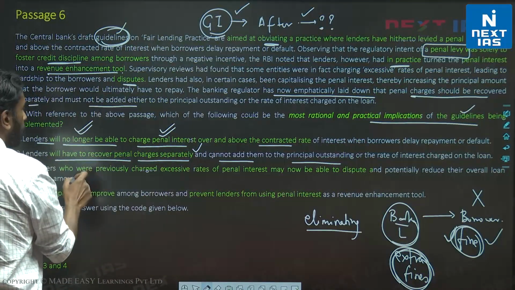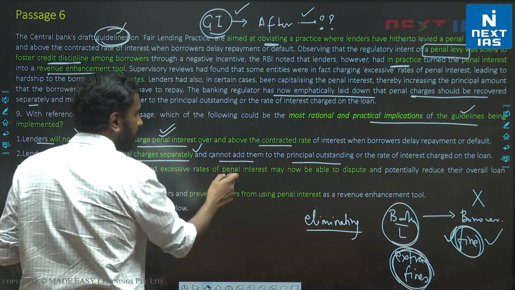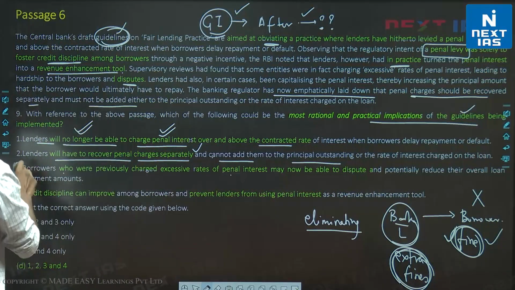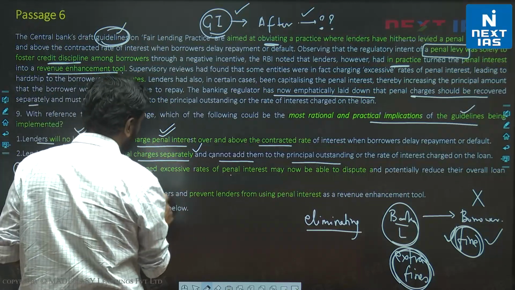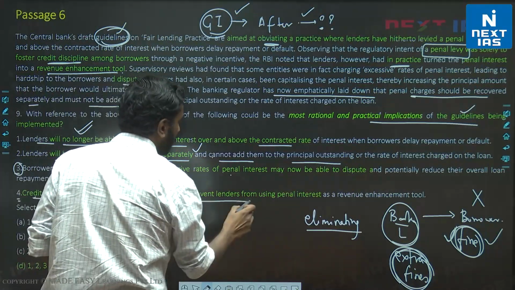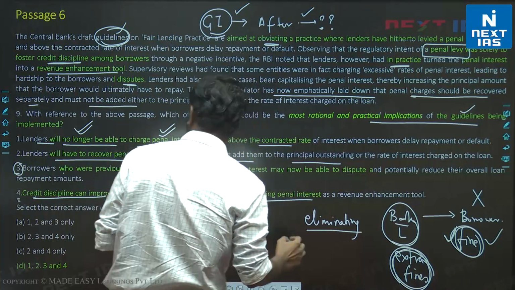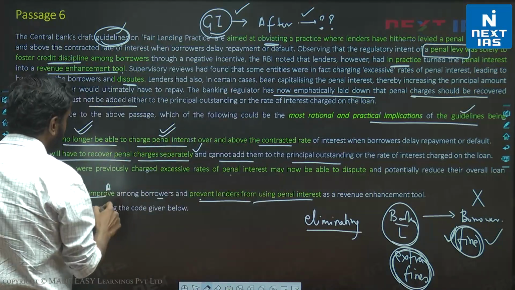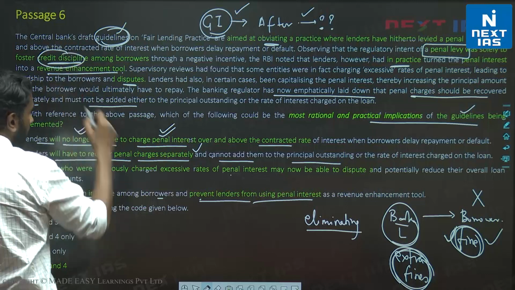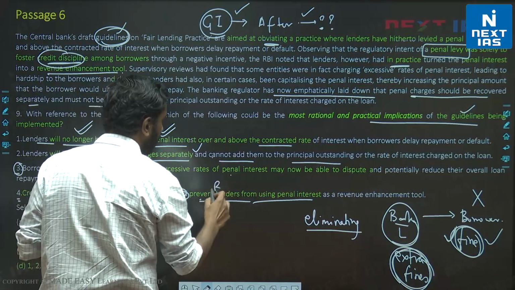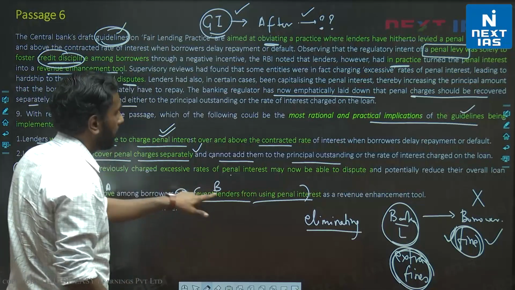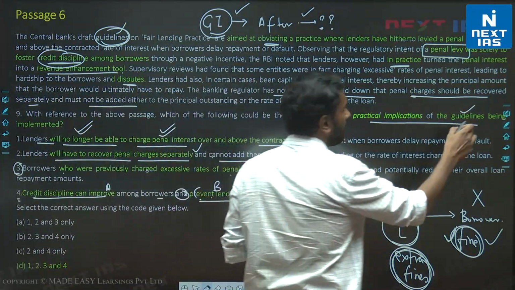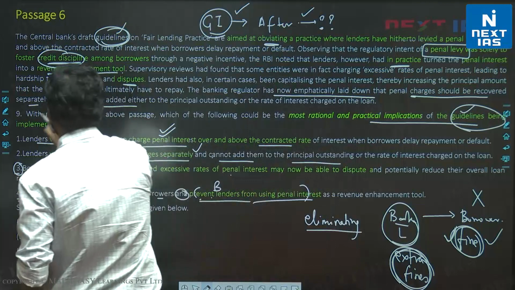3, borrowers who were previously charged excessive rates of penal interest. We'll put 3 aside. We'll come to 4. Credit discipline can improve among borrowers and prevent lenders from using penal interest. So A can happen, which is credit discipline can improve, and B can happen, which is prevent lenders from using penal interest. Both A and B can be the outcomes of guidelines being implemented.